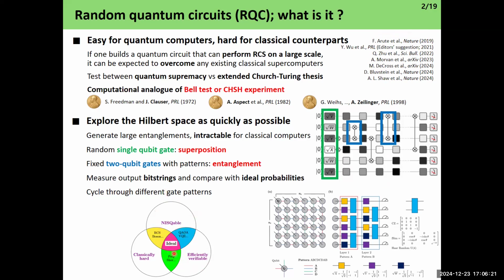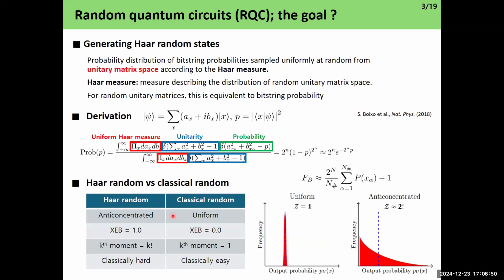On the contrary, Shor's algorithm lies in this region, where it is classically hard and efficiently verifiable, meaning it is an NP problem. However, it's not NISQ-able. To perform Shor's algorithm, we need logical qubits above fault-tolerant levels, perhaps hundreds or thousands of logical qubits. That's not going to be possible soon. That's the reason why we're researching random quantum circuits.